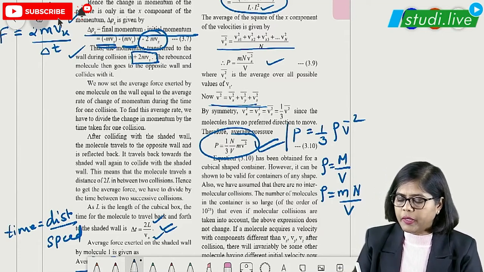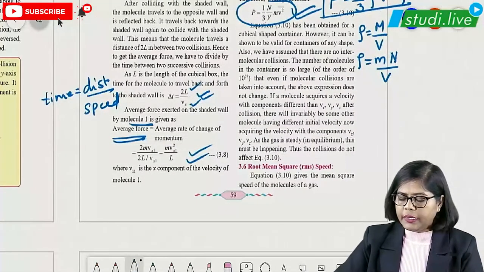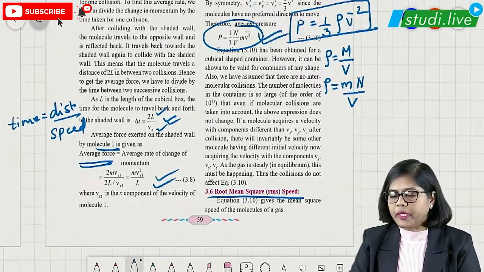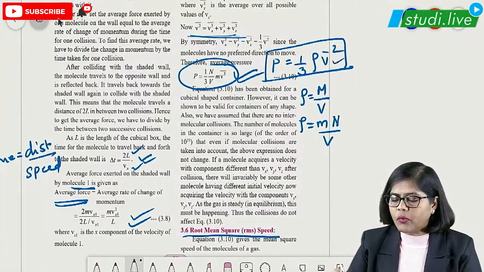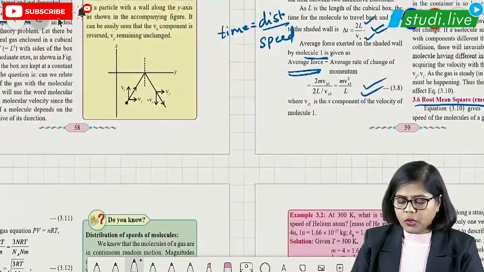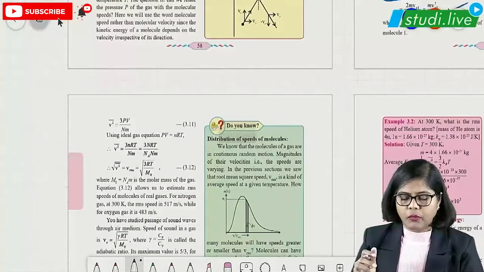So we can remember this particular formula also. This is a very important famous formula. Okay. Then after this, let us talk about root mean square speed, RMS speed. So this V square is nothing but what, RMS speed, that is root mean square speed. Okay. So how to get that particular part? So for root mean square speed, what do we have?